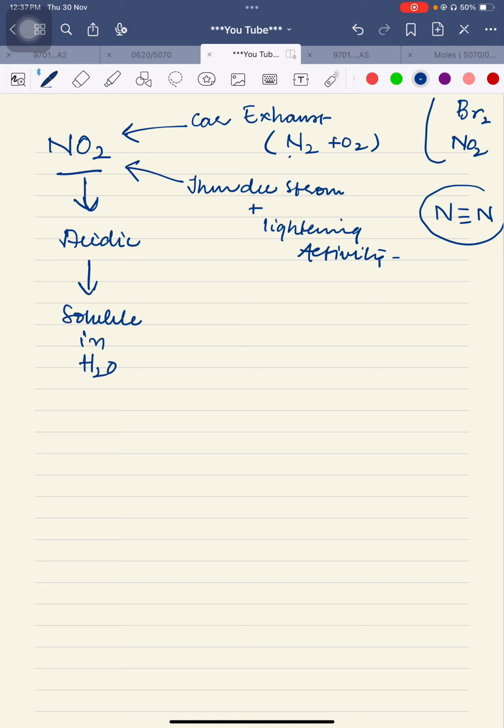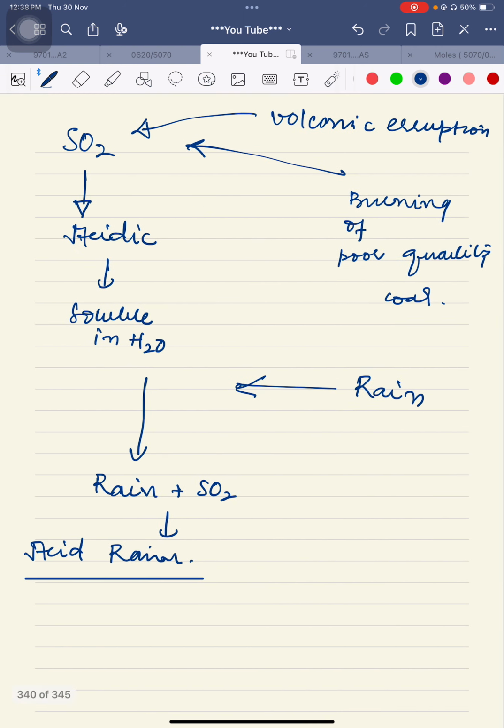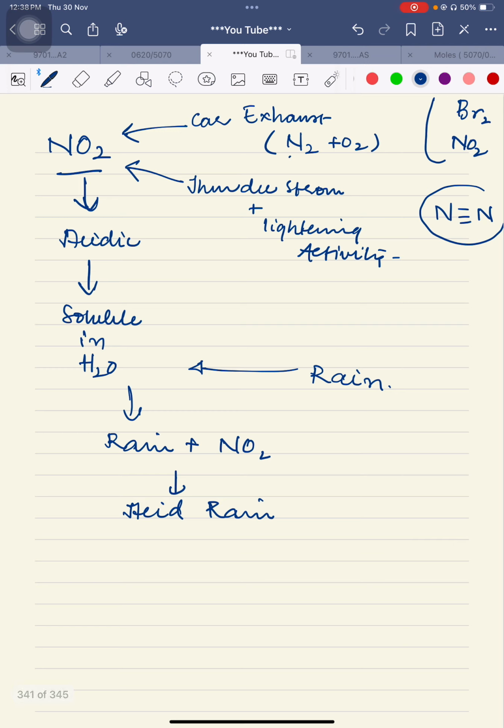Now when there is rain, just like with sulfur dioxide, we have rain here by the grace of Allah. So this is rain, and NO2 is here. So we can say that this is now acid rain. So one source of acid rain was sulfur dioxide, and the other source of acid rain is NO2.